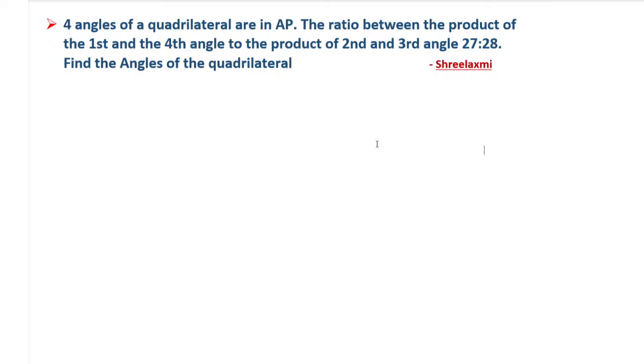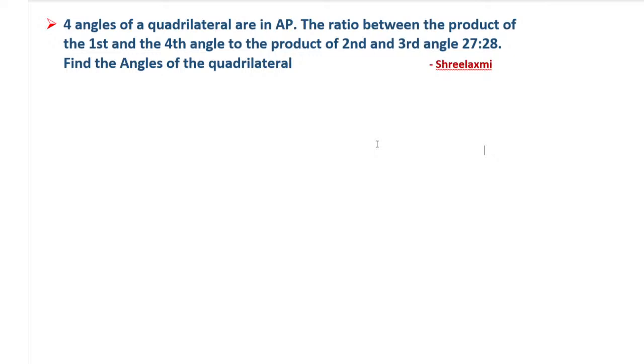Okay, so what do we have to do here? Four angles of a quadrilateral are in AP. The ratio between the product of the first and the fourth angle and the product of the second and third angle is 27:28. Find the angles of the quadrilateral. So it is a big question. How do we actually solve this?